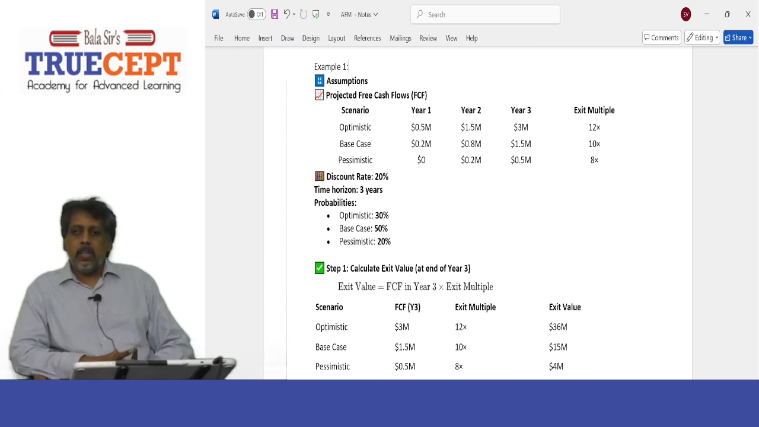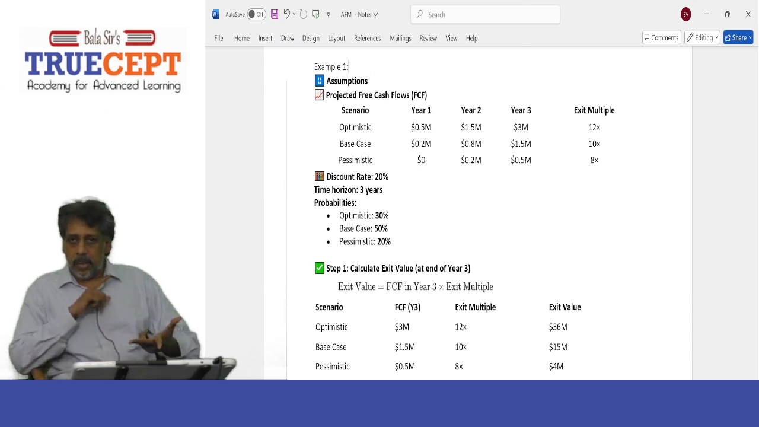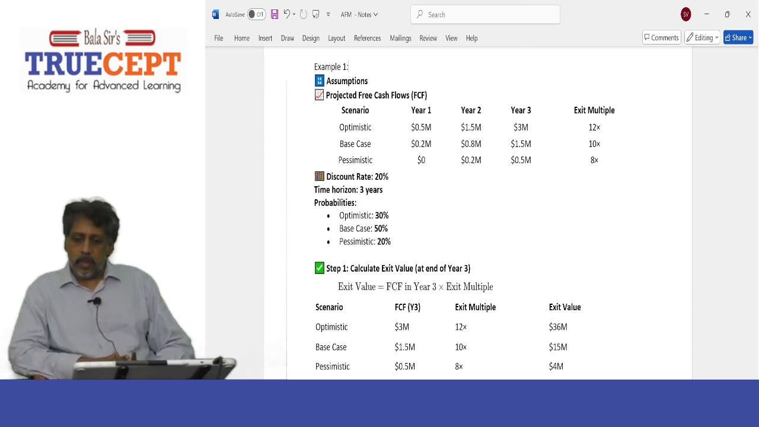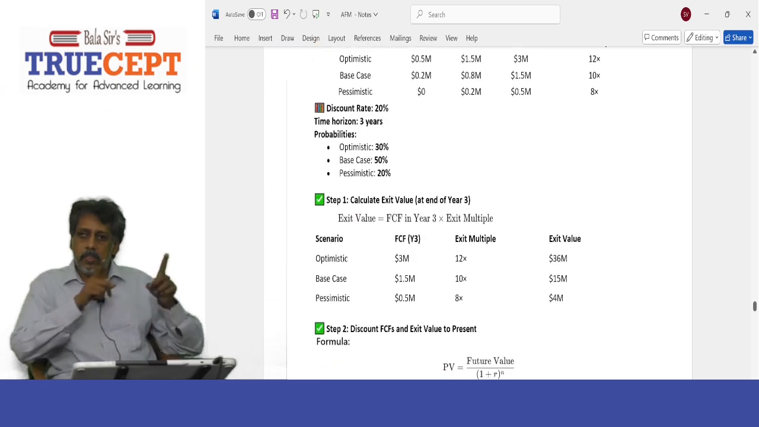Yes. Probabilities. Optimistic 30%. There is a 30% chance of the best case scenario happening. Then base case 50%, pessimistic 20%. Now the question is, you have been asked to value the startup.